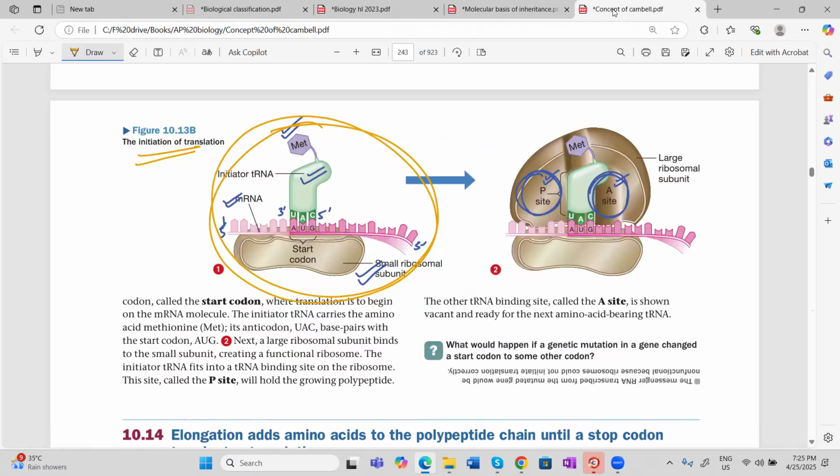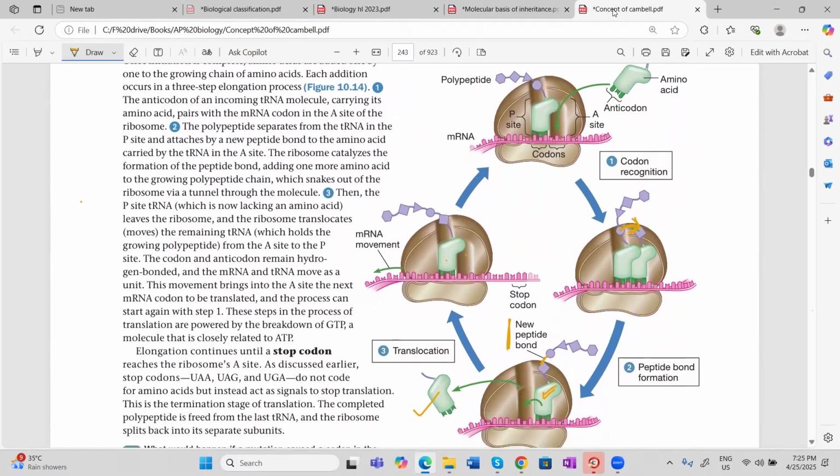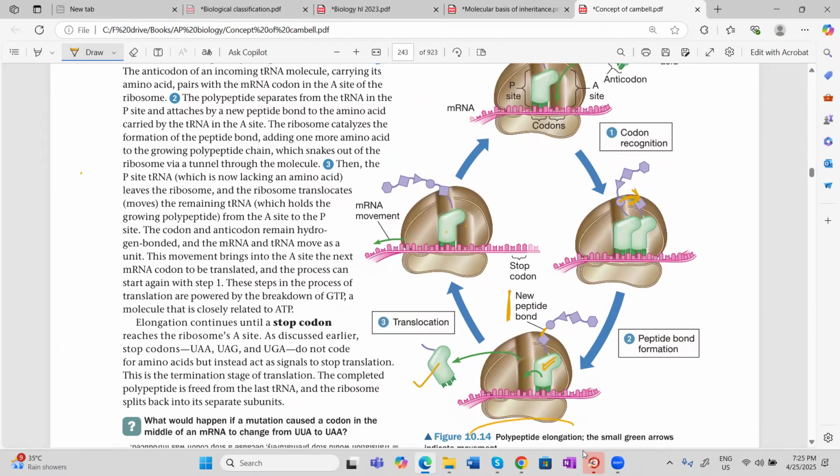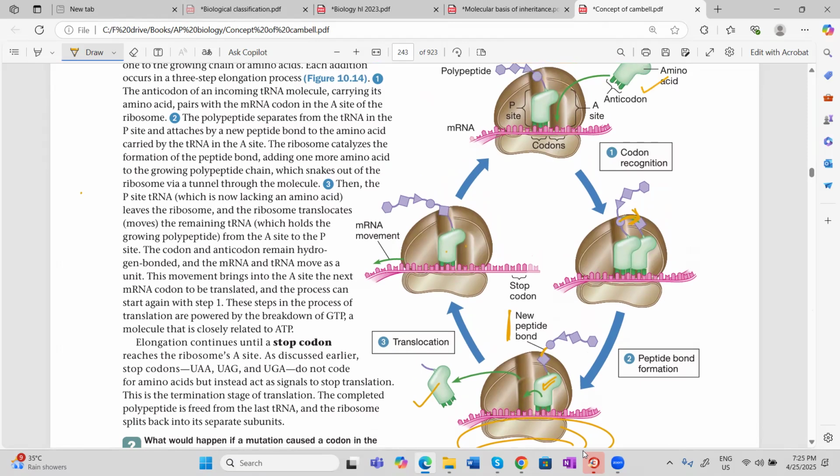So I think you are able to understand this is the polypeptide elongation phase. This is the way it goes on. Every time a new transfer RNA with an amino acid comes to the A site, the entire polypeptide chain is given from the P site to the A site, and then the P site transfer RNA will be released, and the transfer RNA from the A site will come to the P site so that the A site again becomes vacant for a new one.